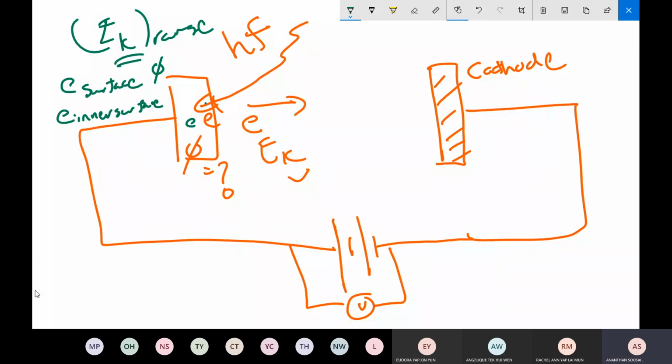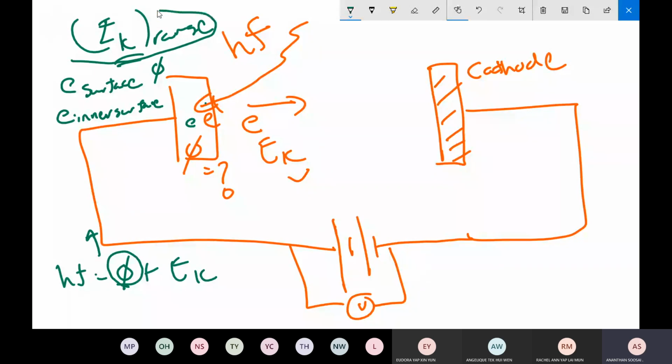So according to hf equals work function plus kinetic energy, the amount of energy for the bonding must be more, so the kinetic energy when it comes out will be quite small. The electron which comes out from the surface will have a greater kinetic energy. So the electrons which come out are found to have a range of kinetic energy.